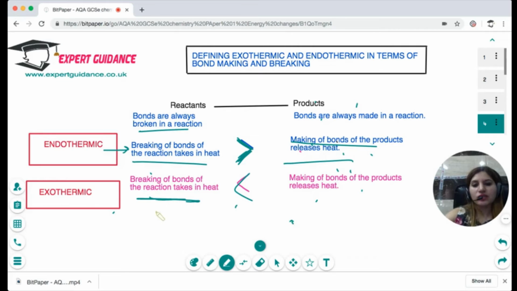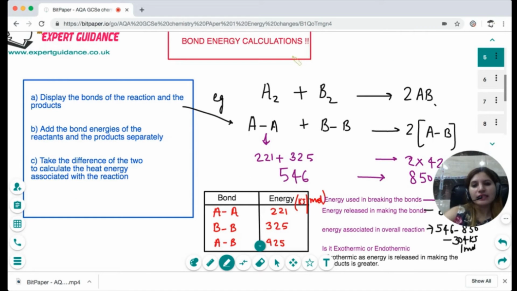Okay, so this is how you can define the reactants and products in terms of bond breaking. It has come up in the exam to write this definition in terms of bond making and bond breaking, so you should explain this definition in that way. Okay, next is the bond energy calculation.